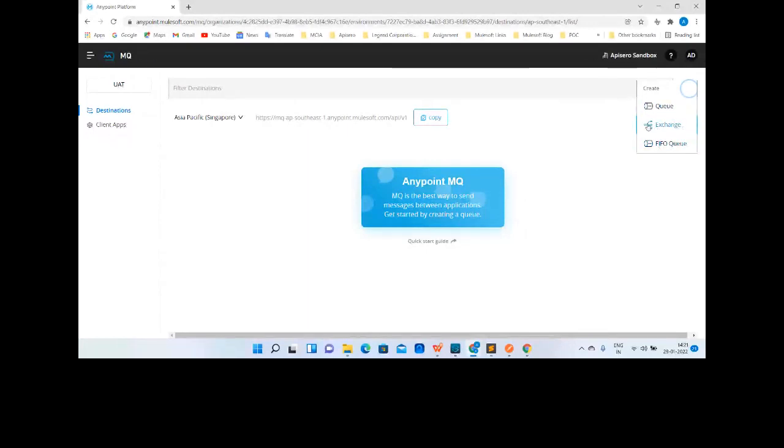Perfect. What is an exchange? An exchange is used for broadcasting messages. It is not a queue, but it can be used to broadcast messages to different queues. What does that mean?